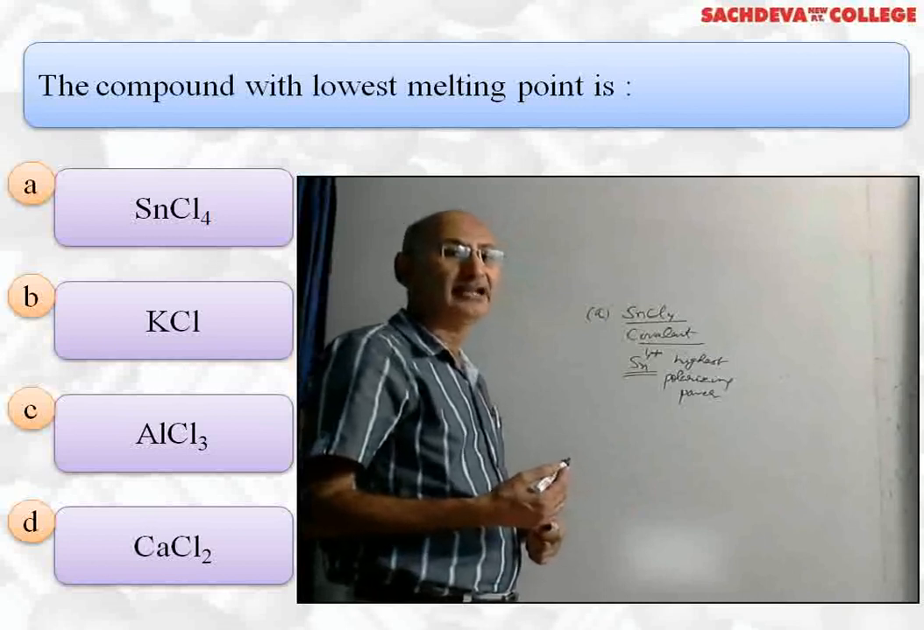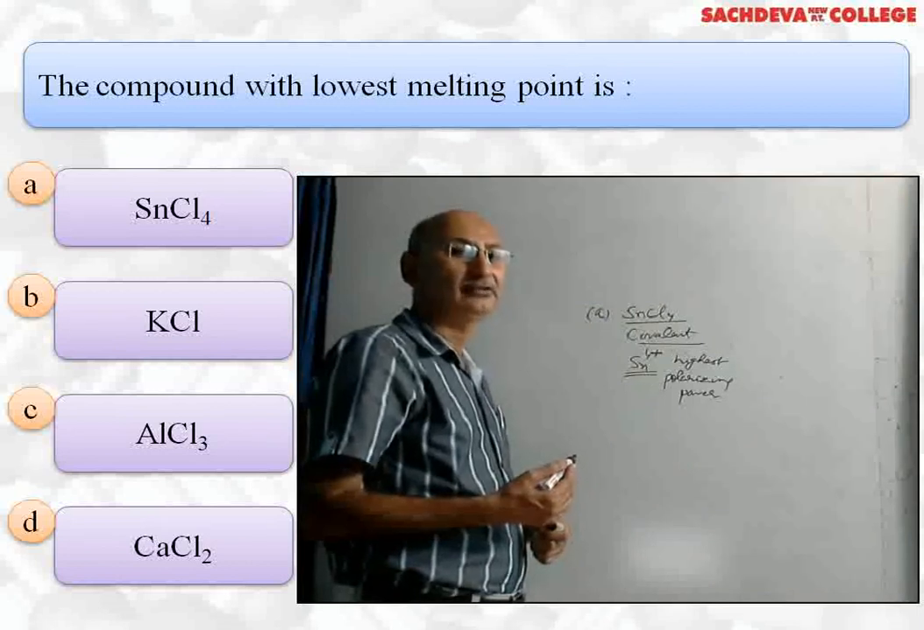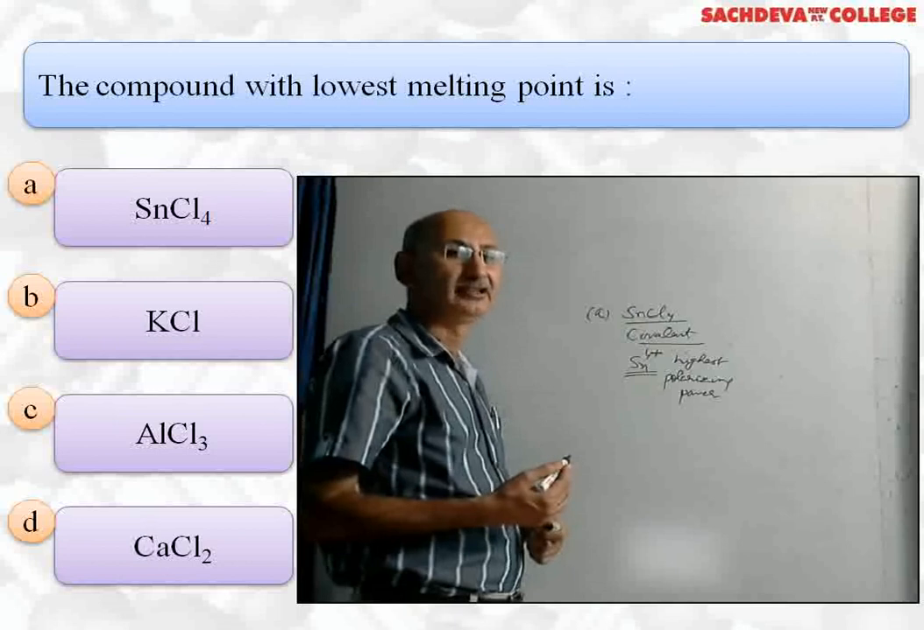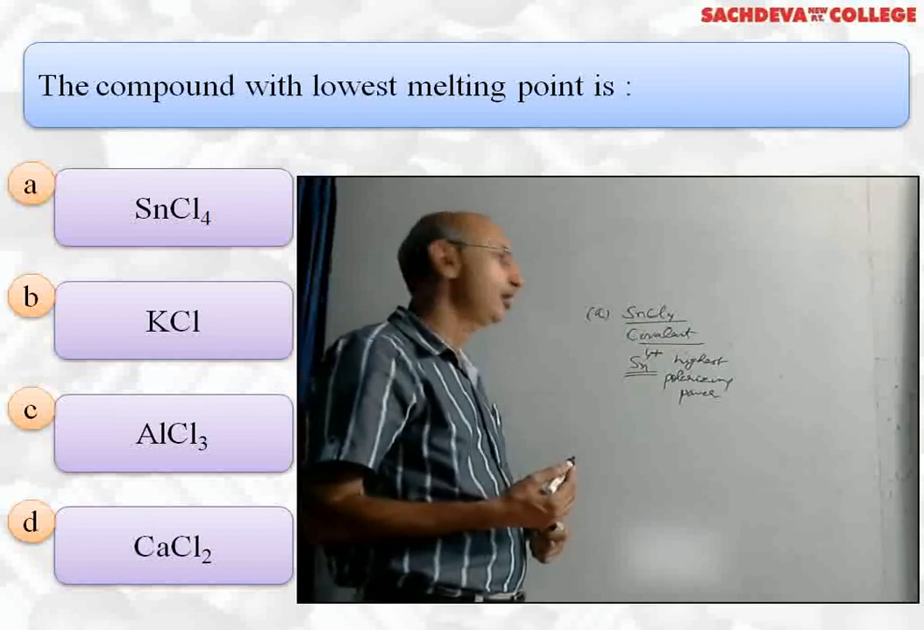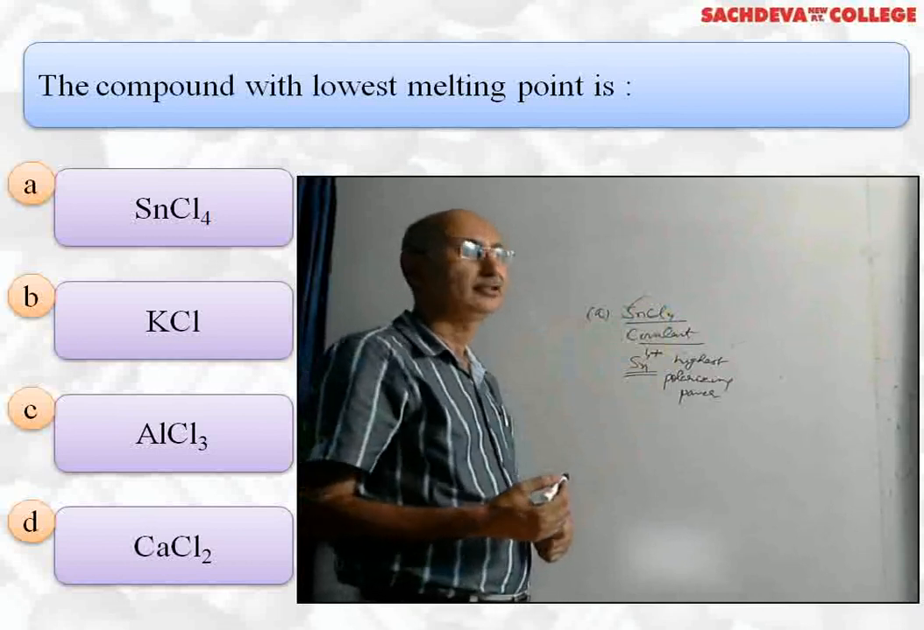Potassium chloride, calcium chloride are ionic compounds. They have higher melting point. AlCl3 is no doubt a covalent compound, but it is solid. That is why it has higher melting point, whereas SnCl4 is liquid. So its melting point is lowest.